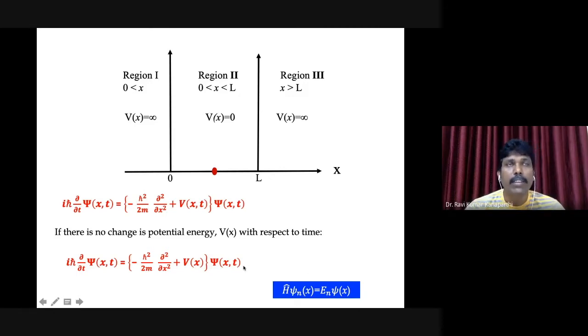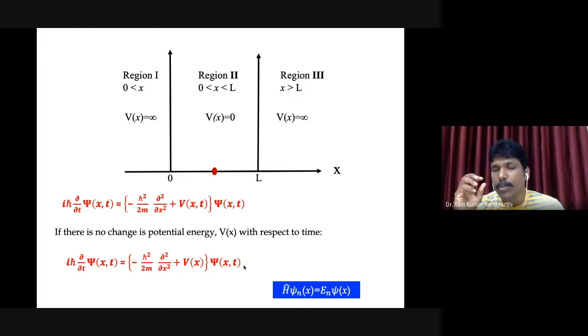We have already discussed it in the postulate in the previous class. The time factor is e to the power minus i E n t by h cross. That is how the wave function is changing with time. So please recall the previous classes, then you will understand that.